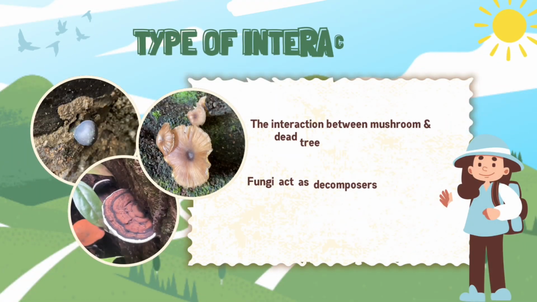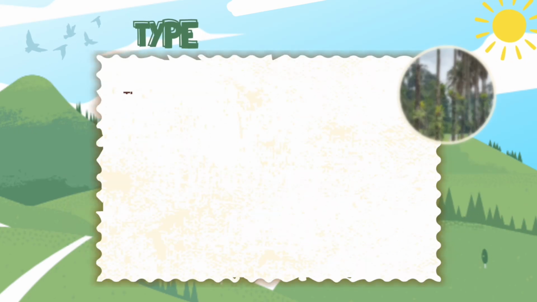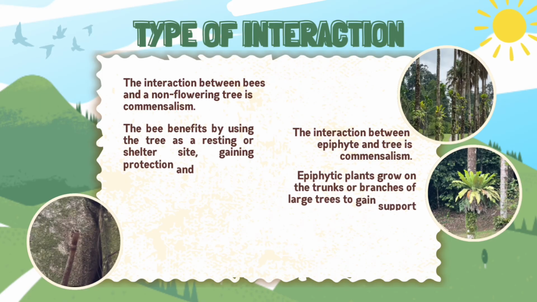The interaction between mushroom and dead tree is saprophytism, decomposition. Fungi act as decomposers that break down dead wood and organic matter using enzymes, releasing nutrients back into the soil for plant growth.